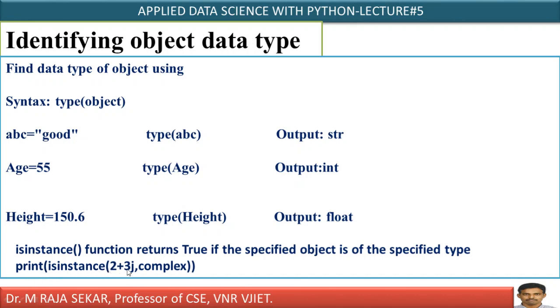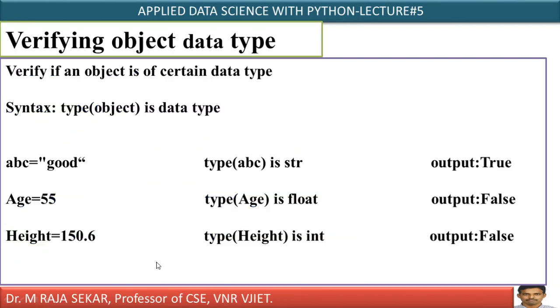Print isinstance of 2 plus 3j comma complex. What does it mean? It will check whether 2 plus 3j belongs to this particular data type or not. If 2 plus 3j belongs to the complex data type, it will return true. Otherwise, it will return false.